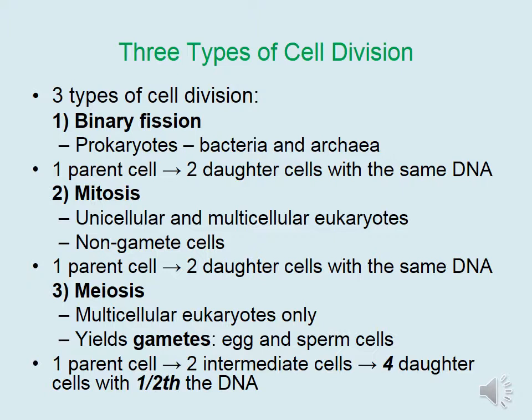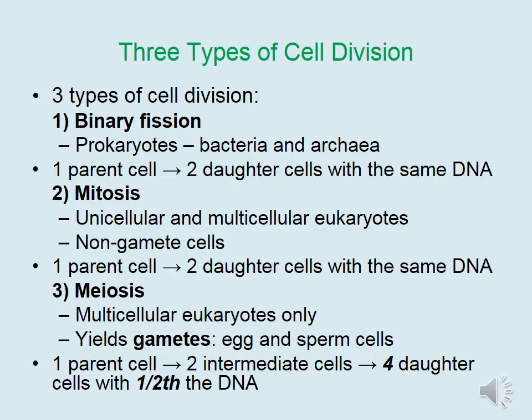The first is binary fission that occurs in prokaryotes. Prokaryotes are single-celled organisms, including bacteria and archaea. During this process, one parent cell divides into two daughter cells that have the same DNA. The same DNA is found in both daughter cells as well as the original parental cell.